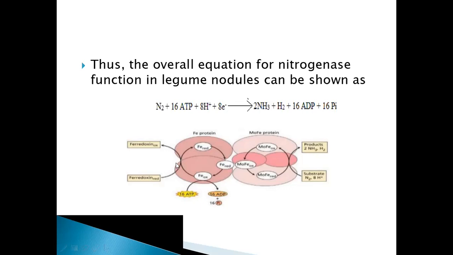It is converted into oxidized state, giving hydrogen, or protons and electrons, to the iron protein. This iron in turn gets reduced, and then it will give these electrons to the molybdenum iron protein, and this molybdenum iron protein will give electrons and protons to nitrogen, and then this nitrogen is converted into ammonia. In the meanwhile ATP is also hydrolyzed.